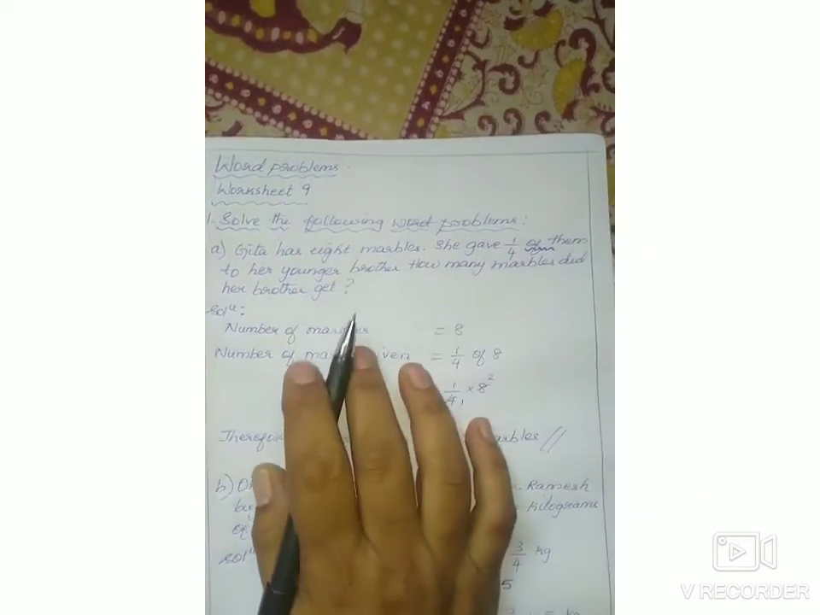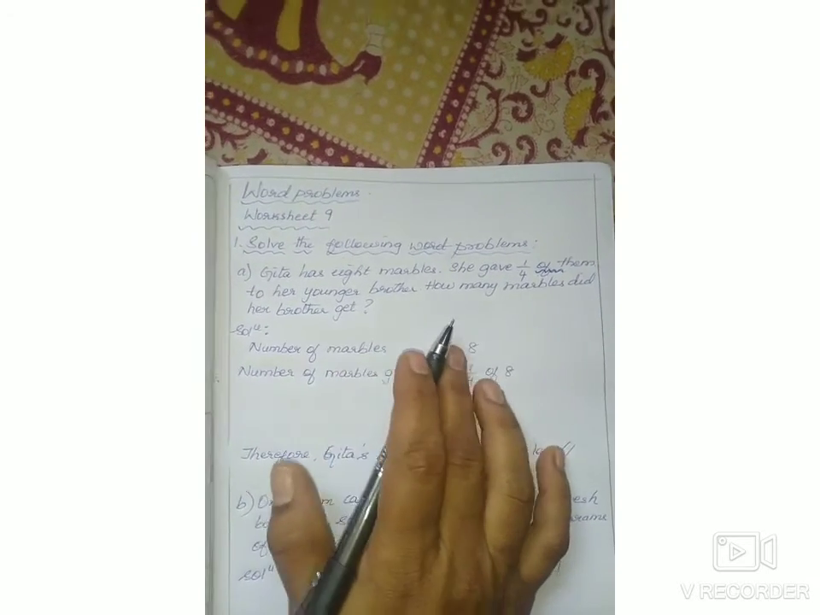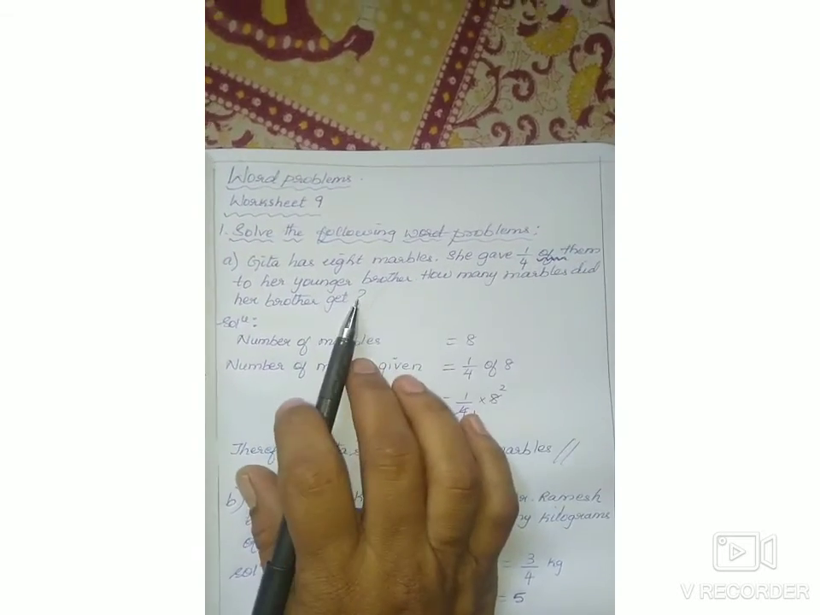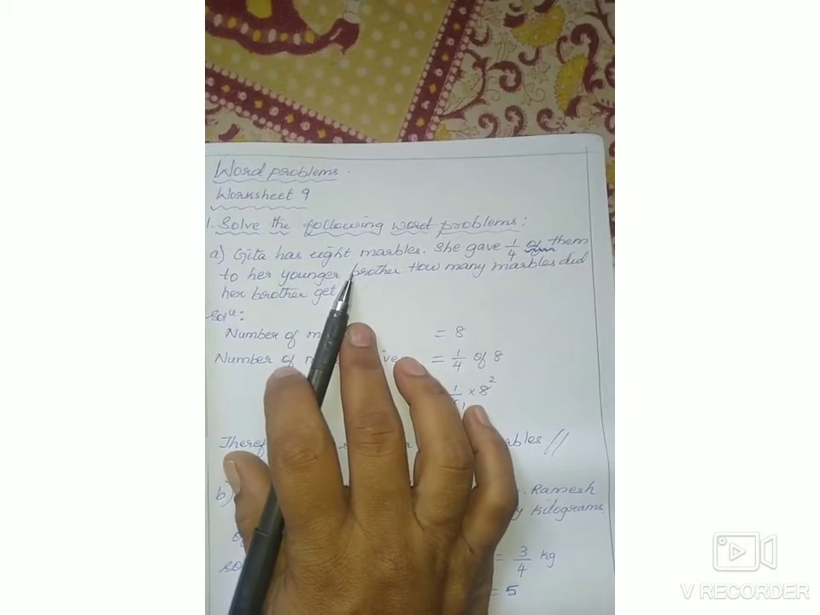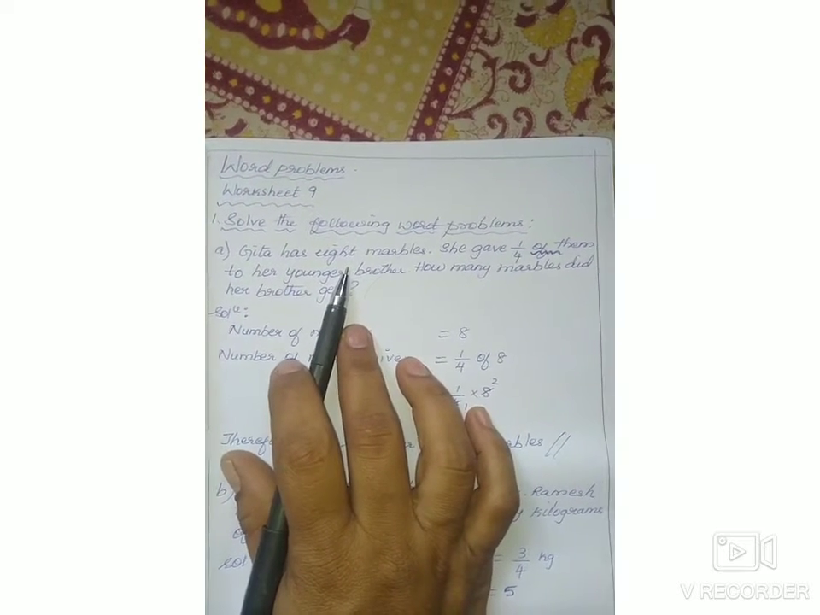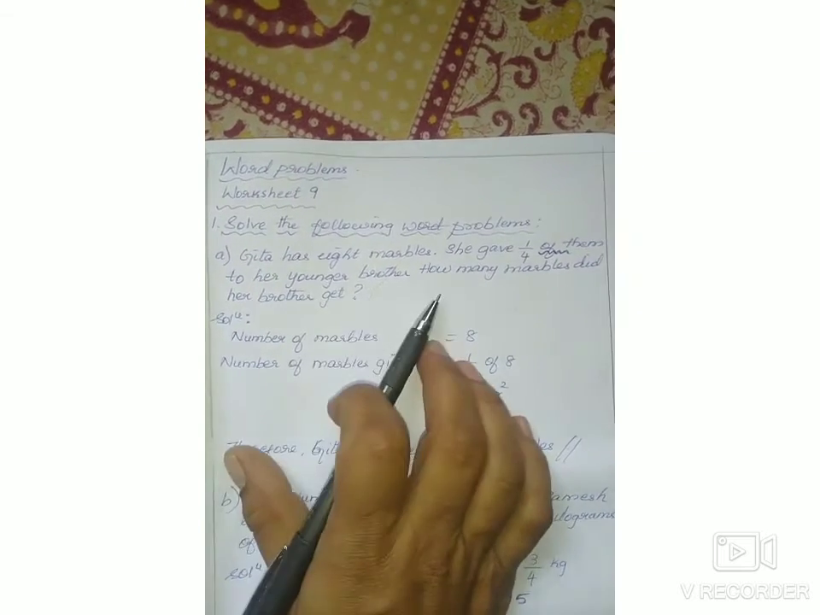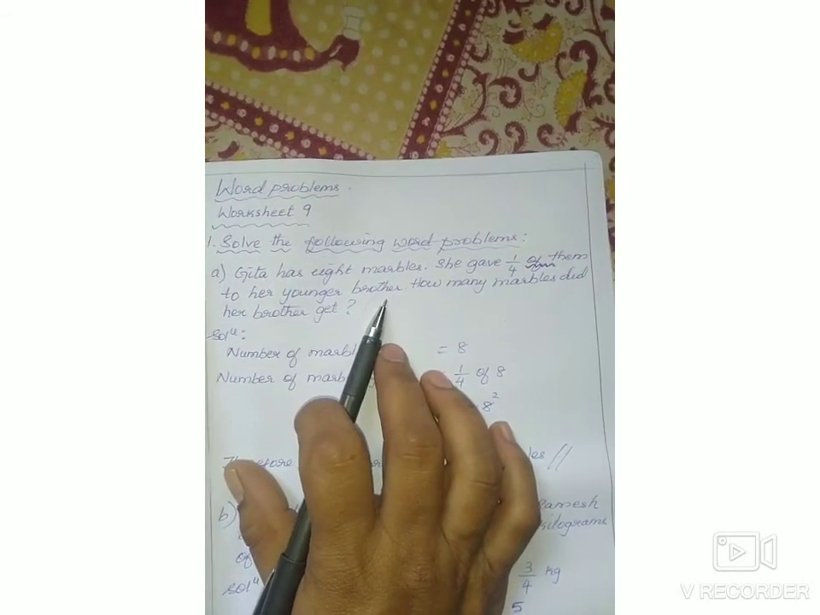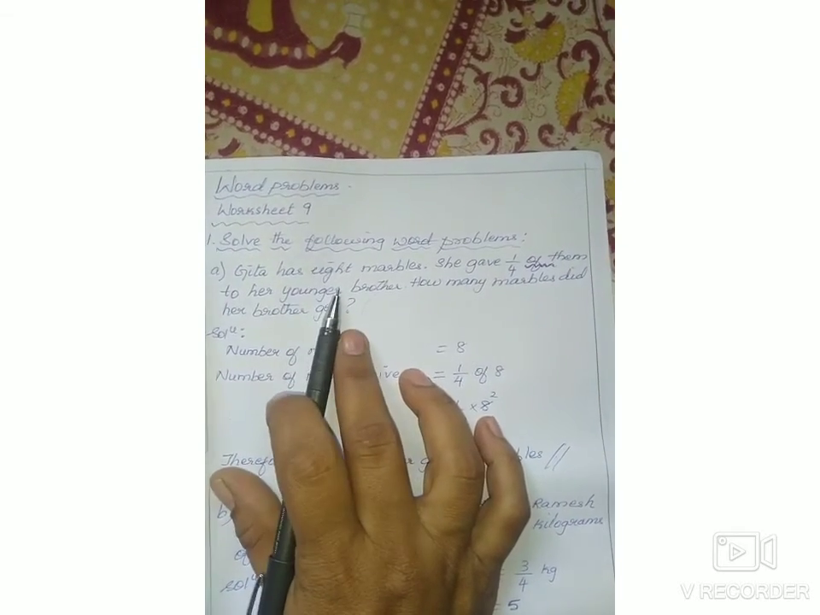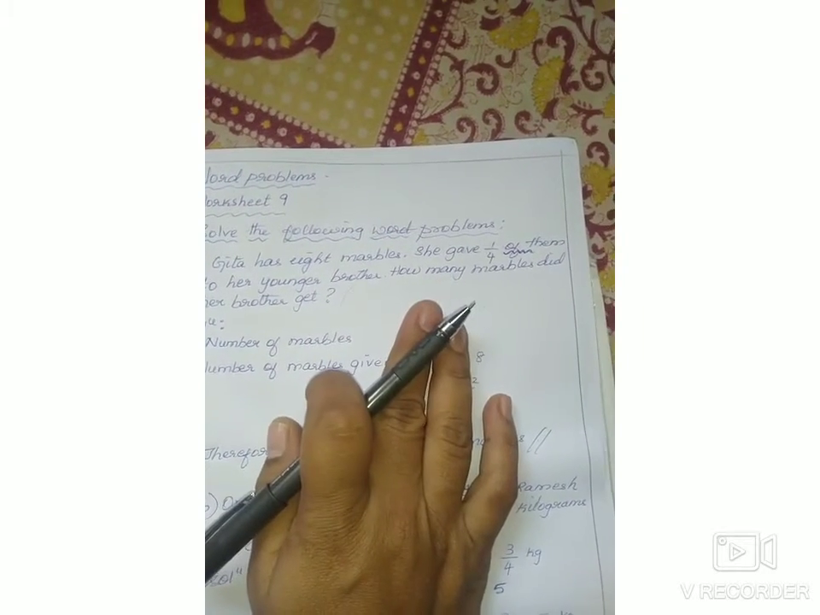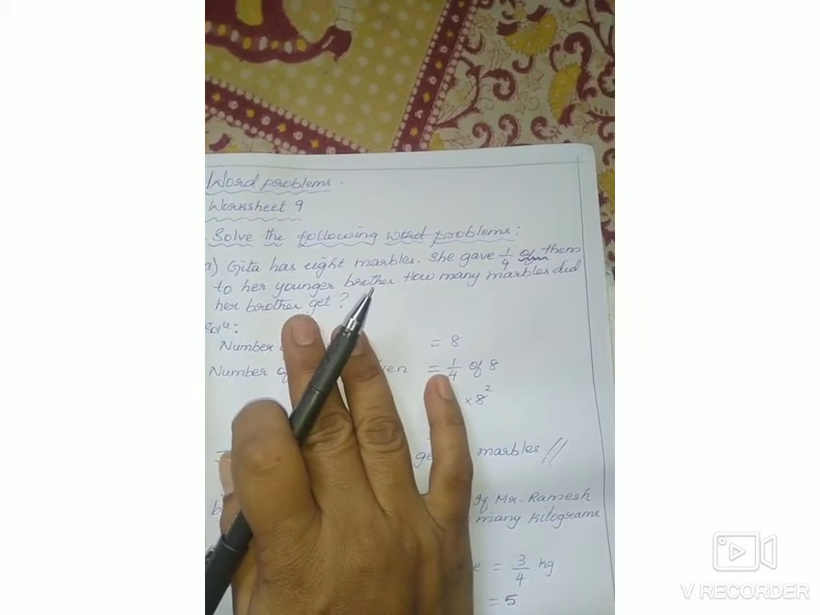Now, Geeta has 8 marbles. She gave 1 by 4 of them to her younger brother. So, she was having 8 marbles with her. In that quarter part, she gave to her younger brother, 1 by 4th part. So, you can easily tell. So, here 8 marbles means half means how much? 4 marbles. In that quarter means 2 marbles.